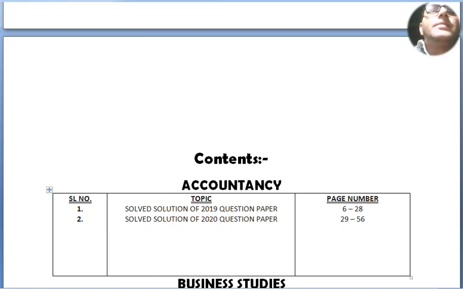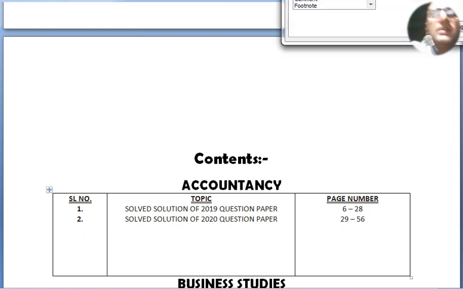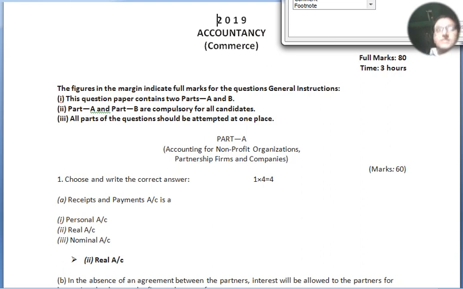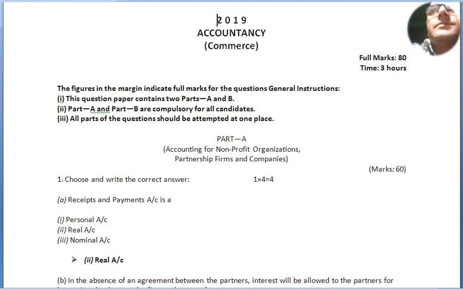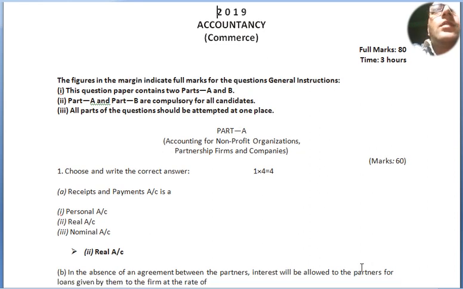Our accountancy page begins with page number 6. This is our accountancy question paper of 2019, commerce. Full marks is 80, 20 marks is internal, assigned by the institutions from the financial analysis statement portion, part B. Now let's begin.